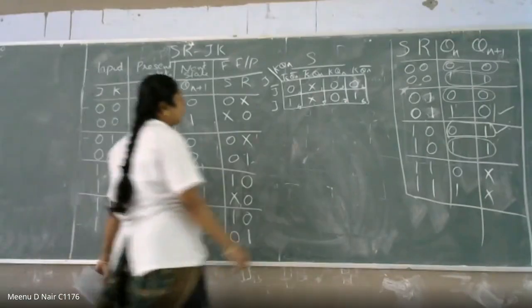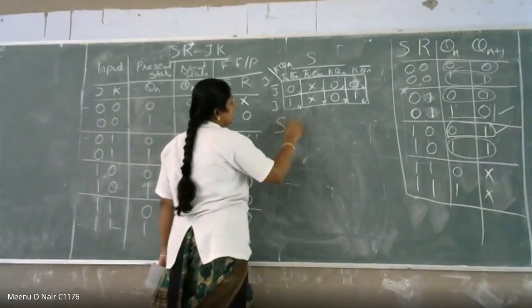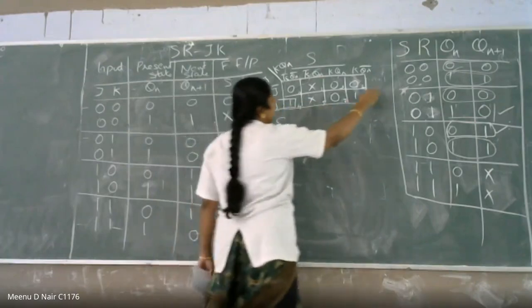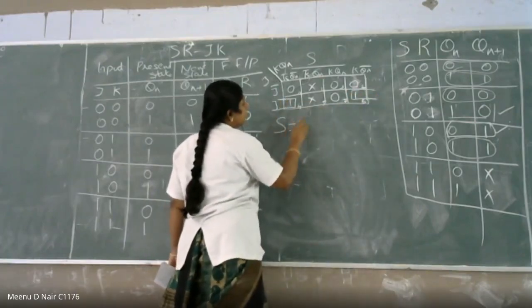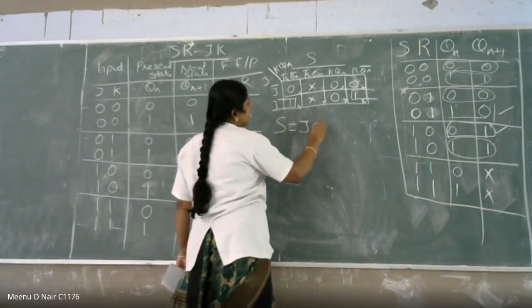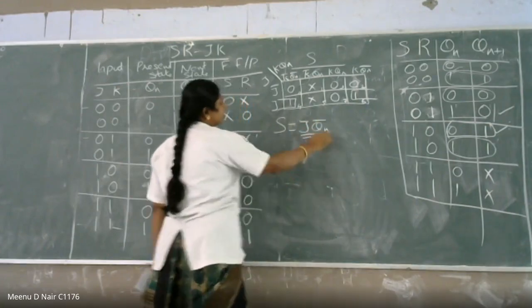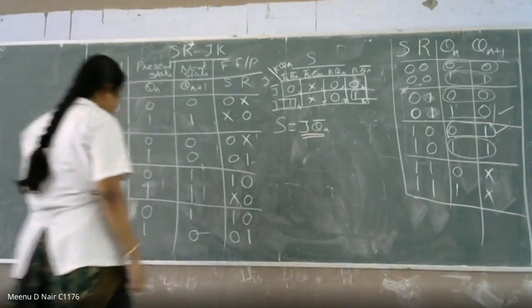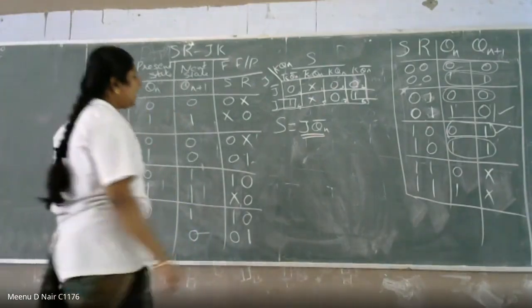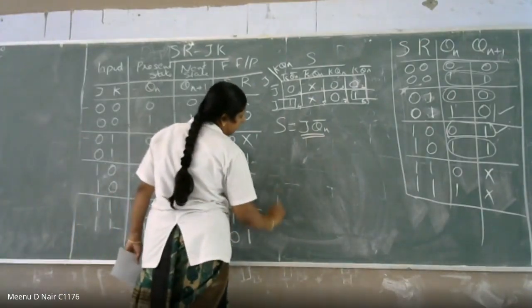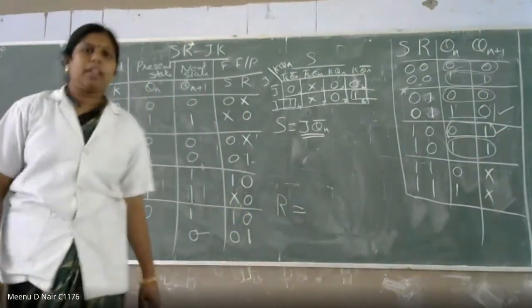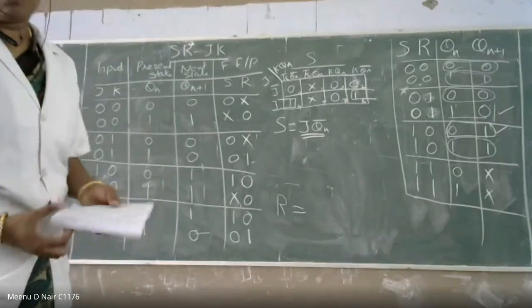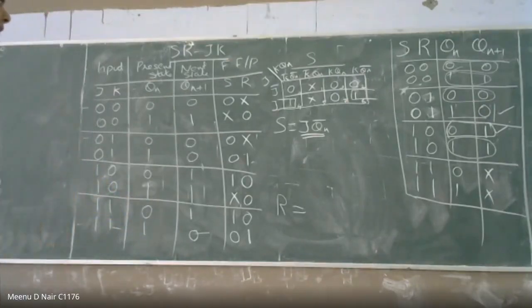You have to find the value of S. There is only a single combination, that is S is equal to J Qn bar. Similar way, you have to find it out for R.